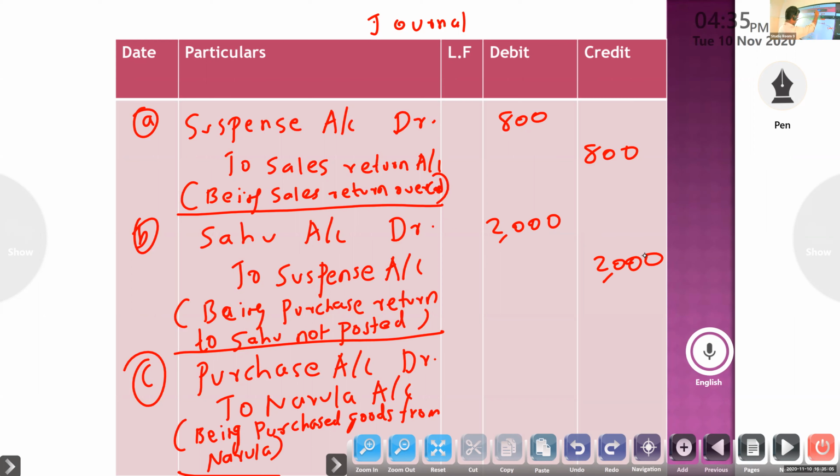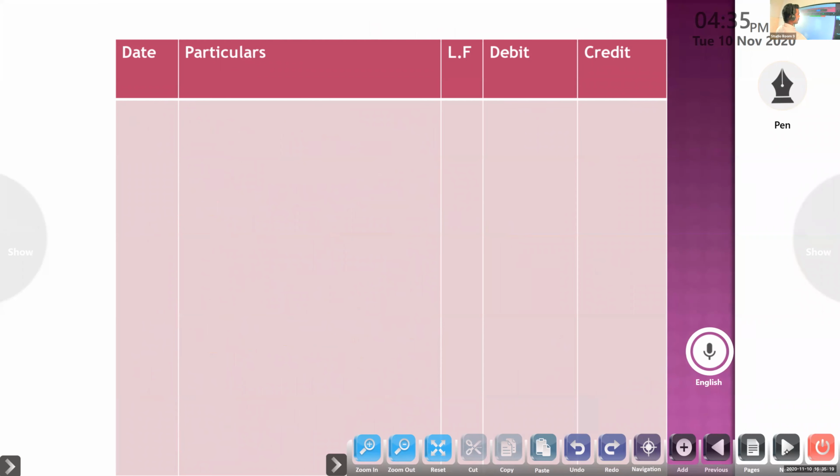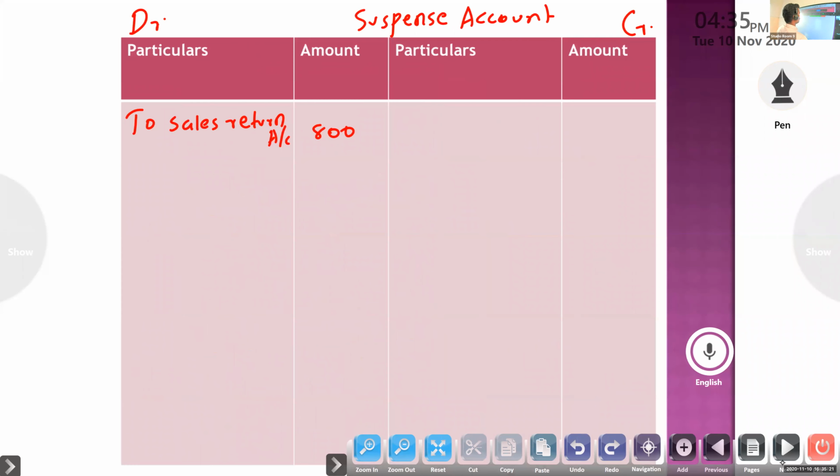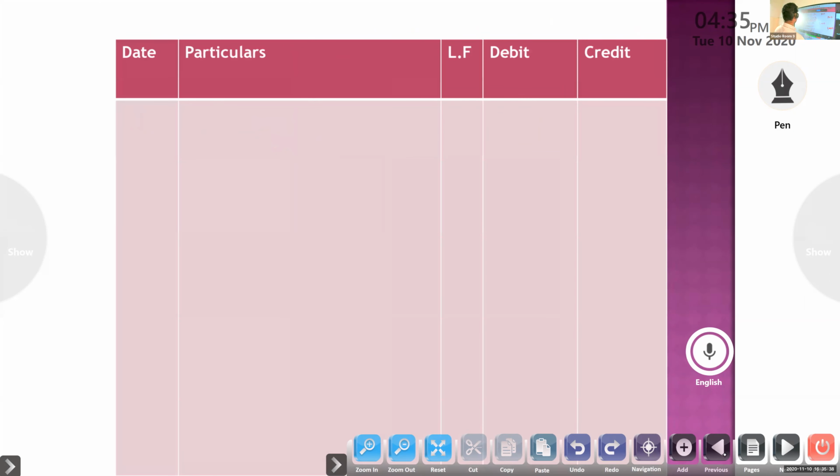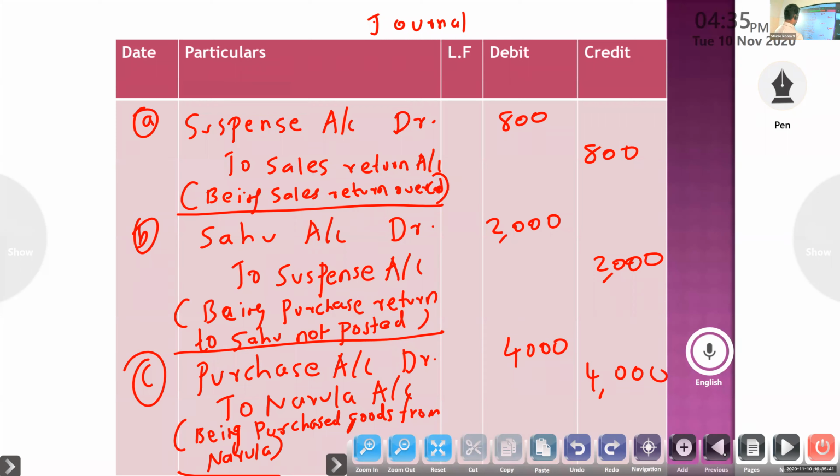Next, the third one, purchase account to Narula, no suspense, no need to write.